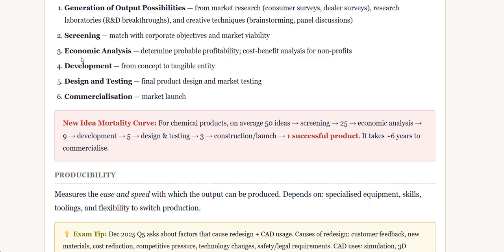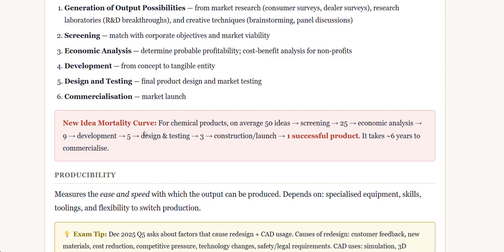Based on all these three steps, we do the development. After development we do the design and testing. We should be testing it before it goes to the market, to see if everything is okay and whether it satisfies all the compliance guidelines. After we do that, the final step is commercialization. In commercialization, we do the market launch. We introduce the products to the consumers and consumers start to use them.